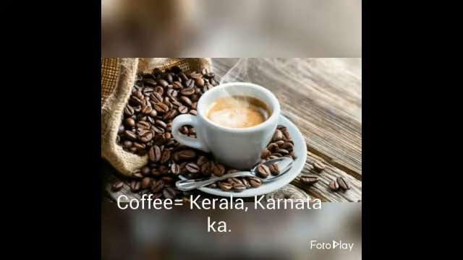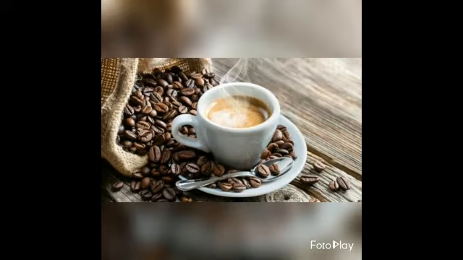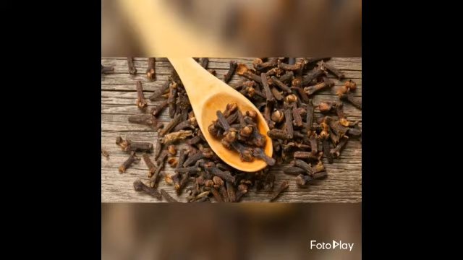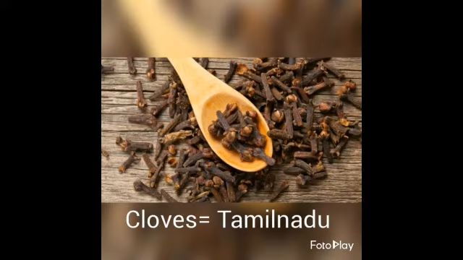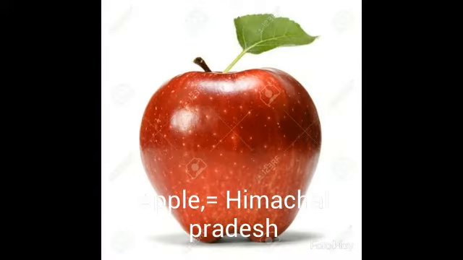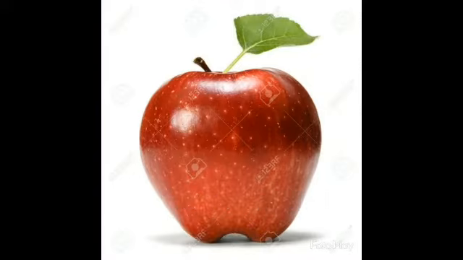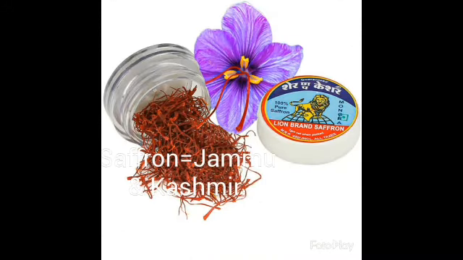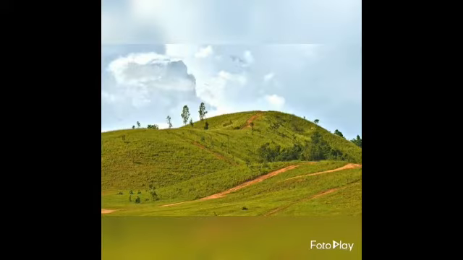Coffee is grown in Kerala and Karnataka states. Cloves are grown in the Tamil Nadu region. Apples are grown in Himachal Pradesh and saffron is grown in Jammu and Kashmir. Various hills and plateaus are present in various regions of India.